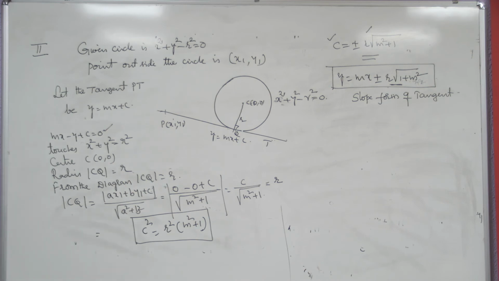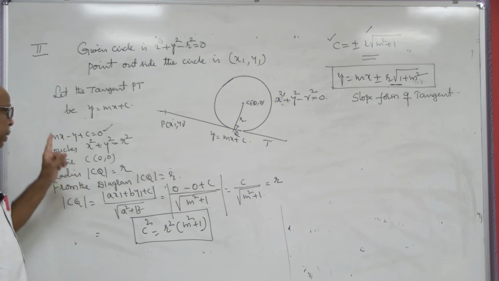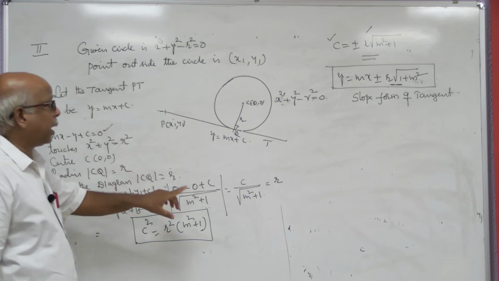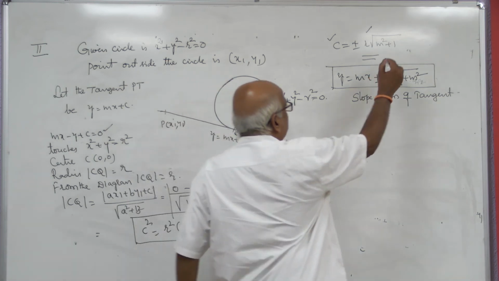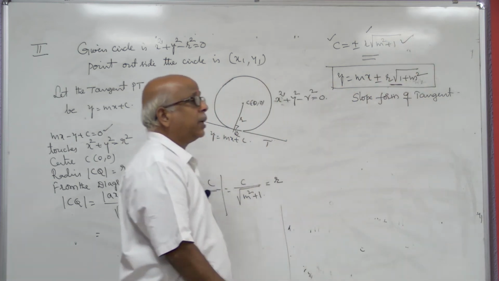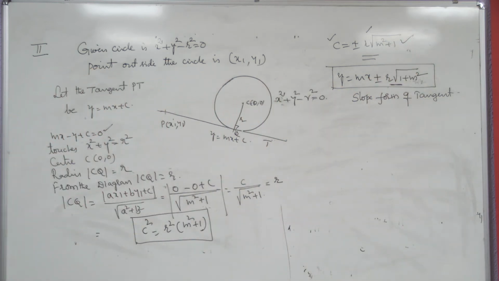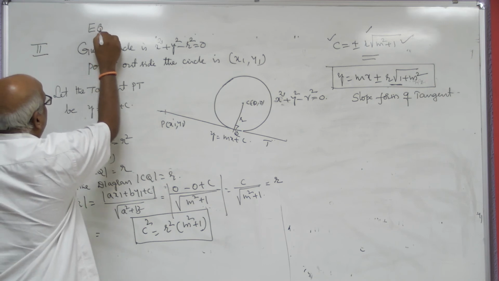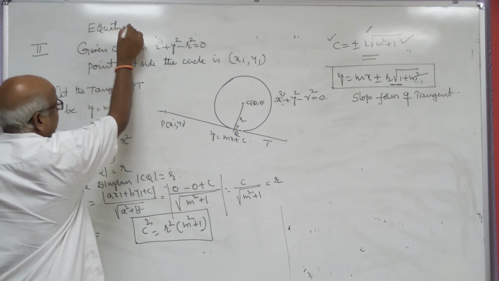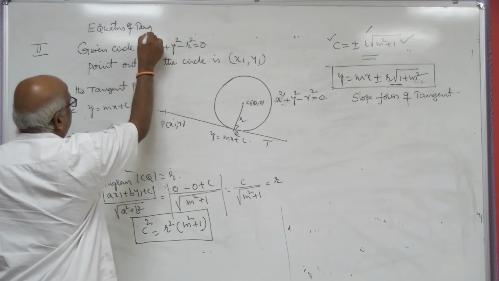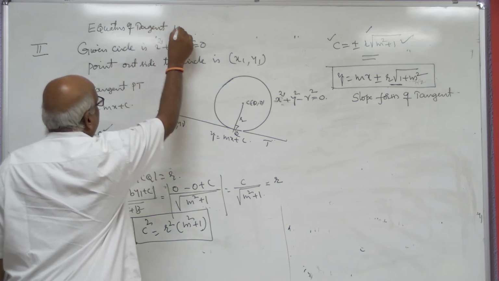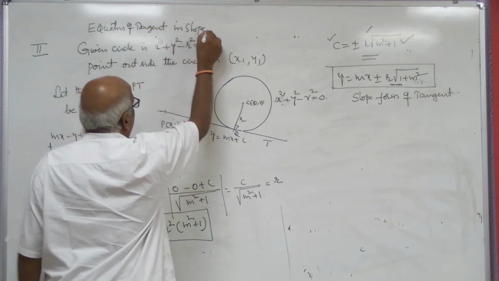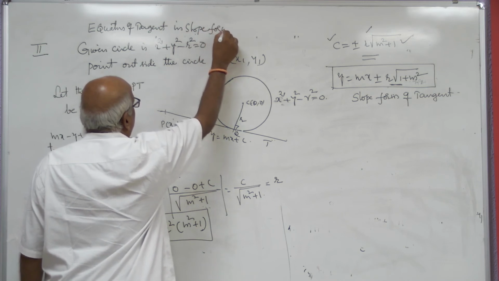So in this derivation, we have taken up the condition for a line to touch the circle, and at the same time the equation of tangent to the circle in slope form. That's why we can put the heading: equation of tangent in slope form. You may ask, sir, what is the use of this?